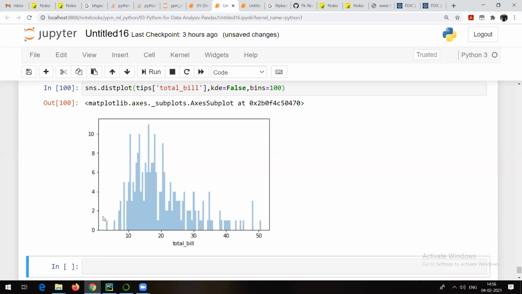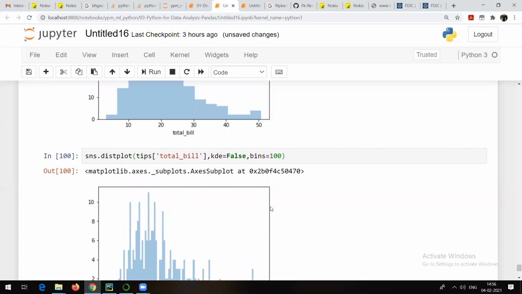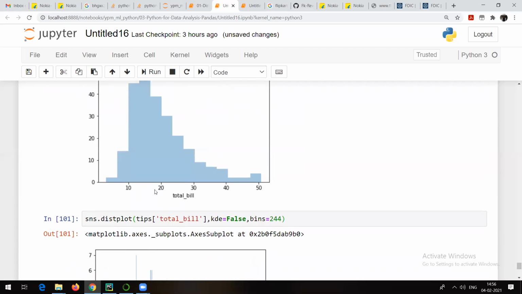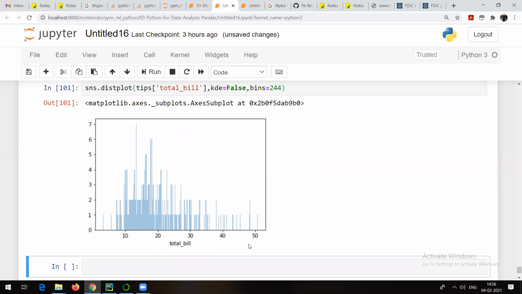That means it's going to draw a vertical bar for each and every value almost. In our case, how many records do we have? We have 224, right? So I will write this equal to 224, and now you will see the same graph like this. That means each and every value it is actually trying to plot.